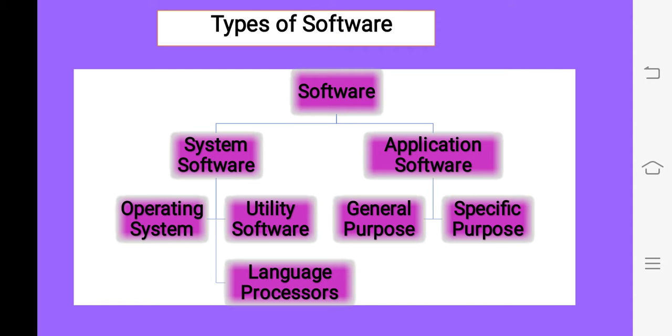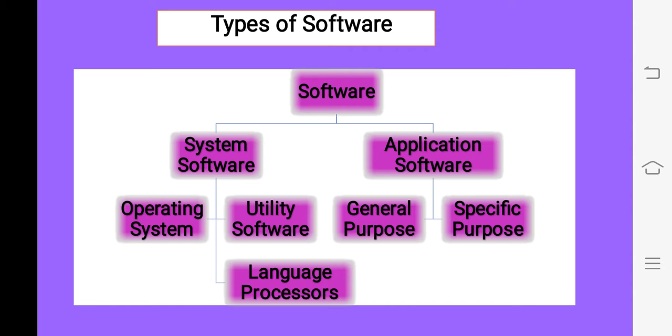Of these three, the operating system is the most important system software. It is used to control the working of the complete computer system, and it also helps application software so that it can run smoothly on the computer.